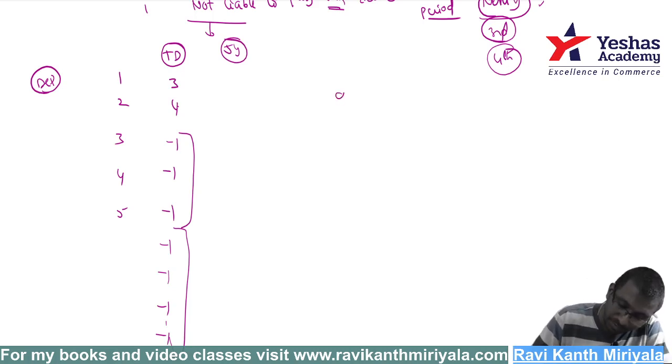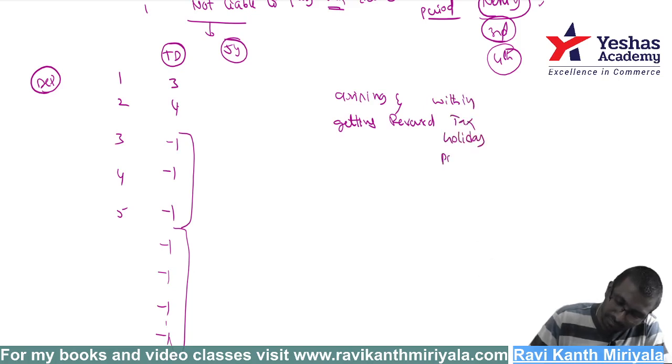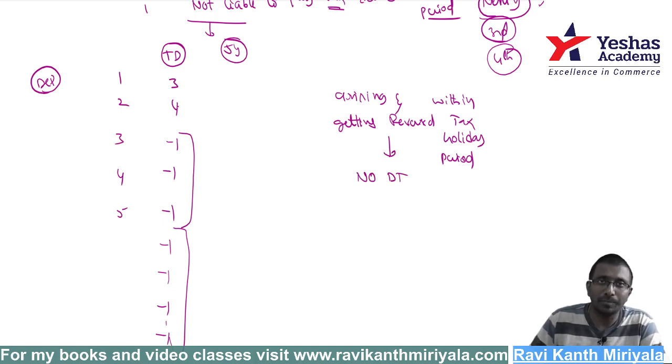What did I say? Arising and getting reversed within the tax holiday period. No deferred tax. Don't create any deferred tax. But the opposite, arising in the tax holiday period but getting reversed subsequently after the tax holiday period, you have to create deferred tax. As usual, you have to create.